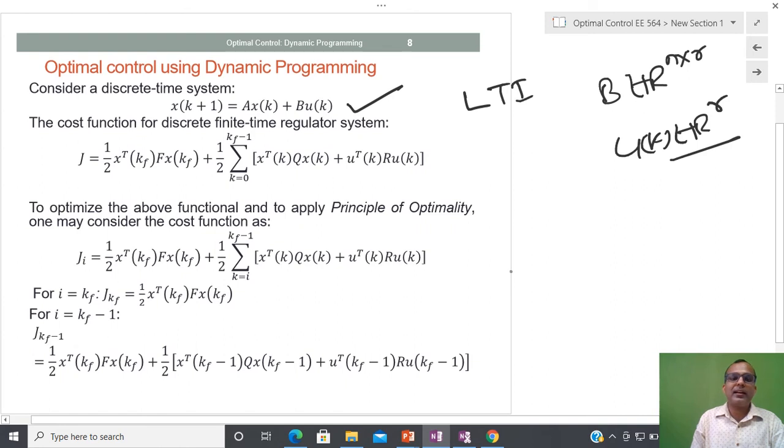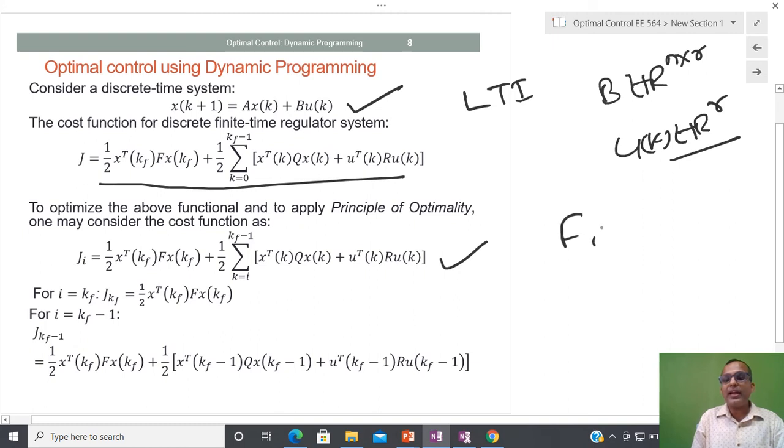So like this. Now again I am going to define the performance measure, same like this. Now I think that this is obvious to everyone. Now to optimize the above functional and to apply the principle of optimality, one may consider the cost function. So we can consider this particular value of cost function, and here if you see this matrix F and Q,